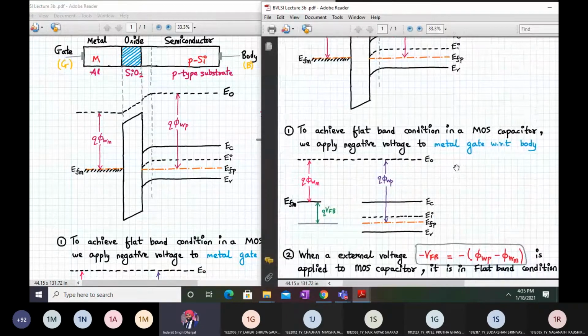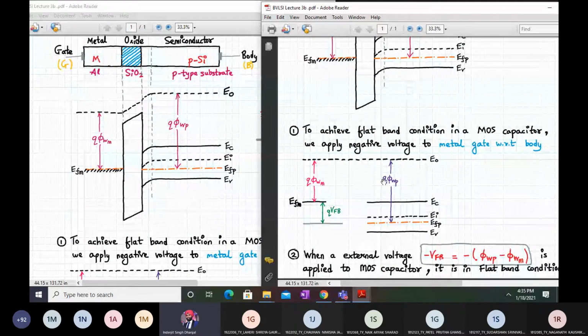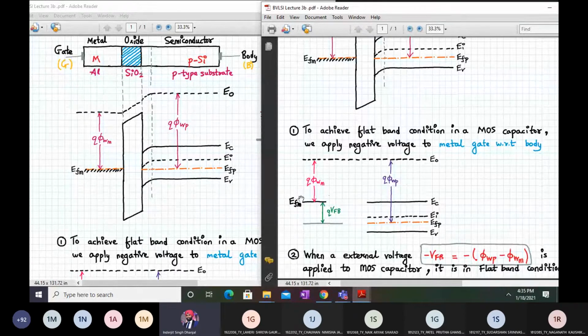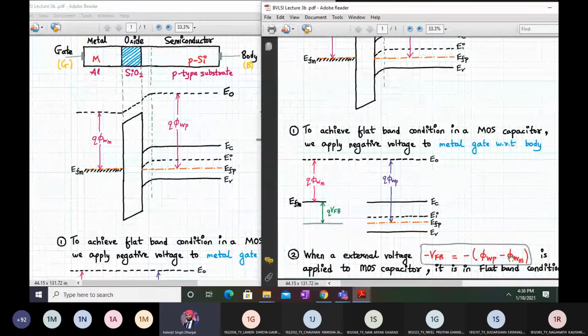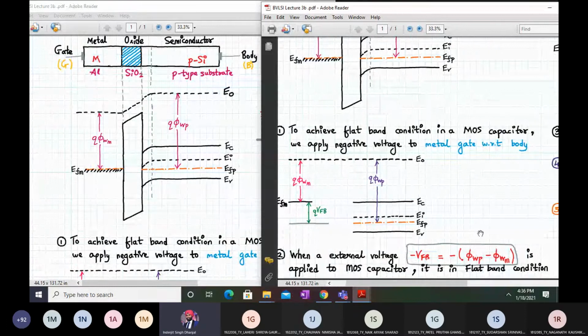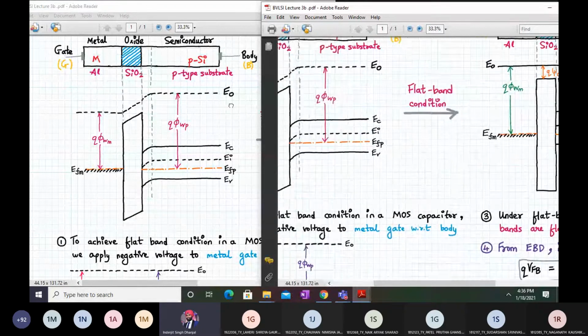Okay, so to achieve a flat band condition in this energy band diagram, we apply a negative potential to the metal gate. Why do we apply a negative potential? As you can clearly see, there is a difference between the work function of the semiconductor and the metal. This much difference is the flat band voltage. So when an external voltage of minus VFB, equal to minus phi WP minus phi WM, is applied to the MOS capacitor, it achieves a flat band condition as shown here.